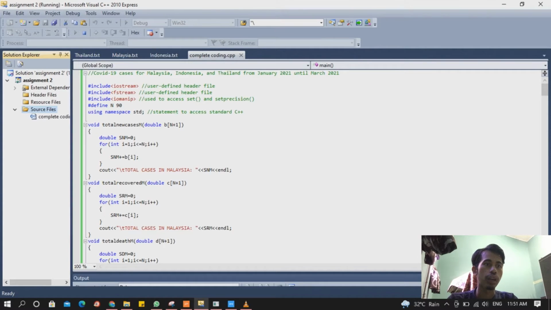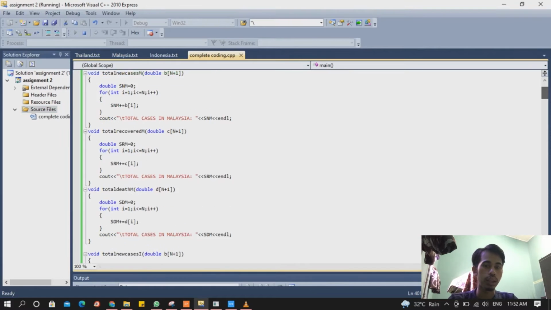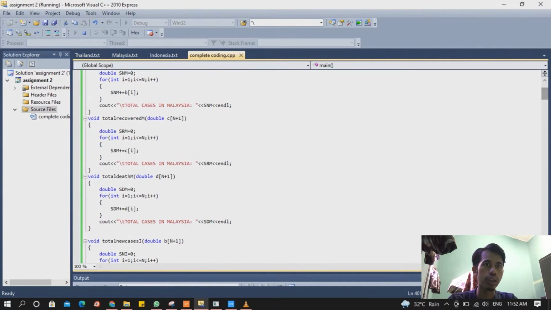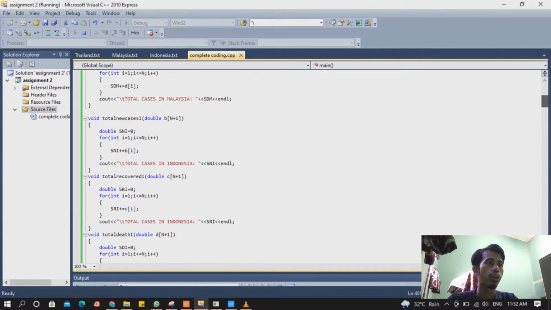We chose double because the case numbers in Malaysia, Indonesia and Thailand are suitable for double. So let's look at the coding, which will produce the graph.